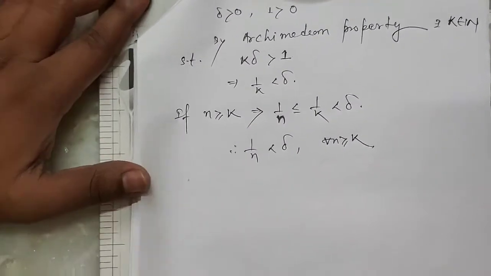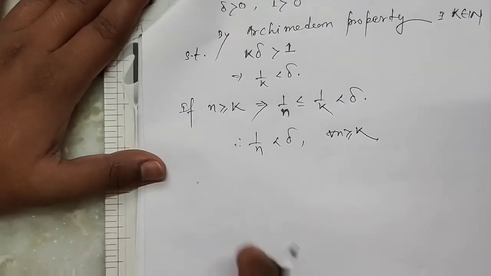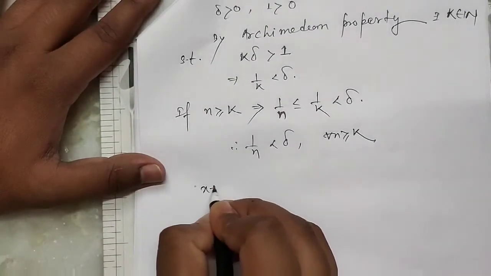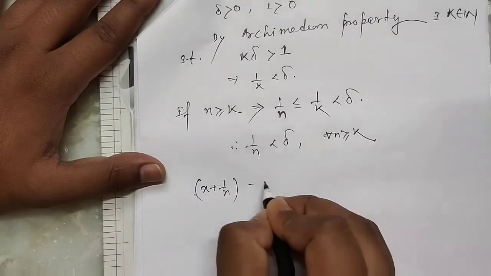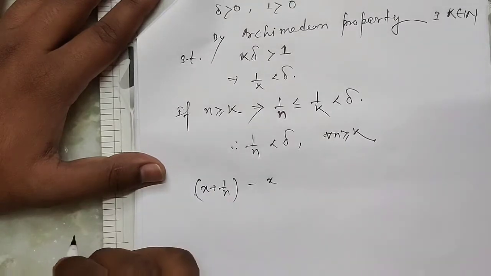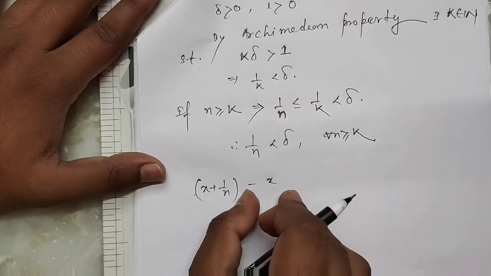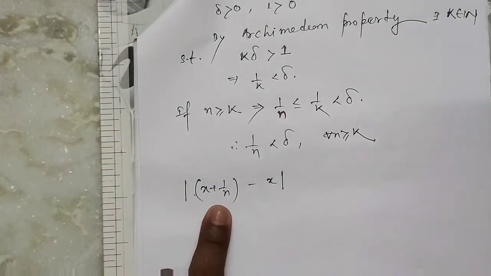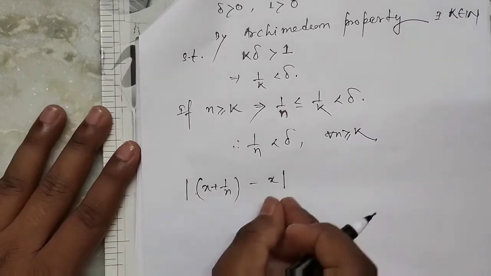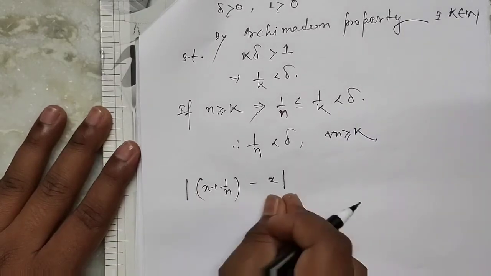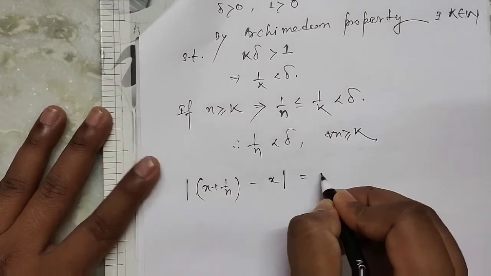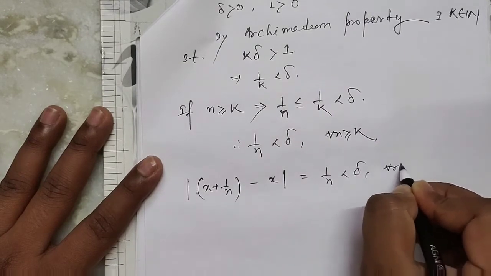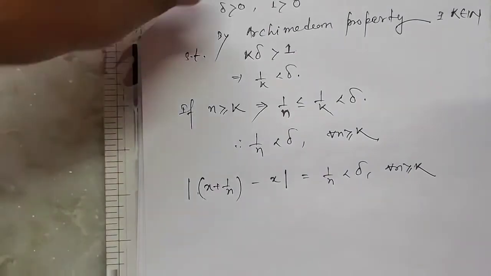So the difference of the two real numbers x plus 1 by n and x is equal to 1 by n, which is less than delta for all n greater than or equal to k.